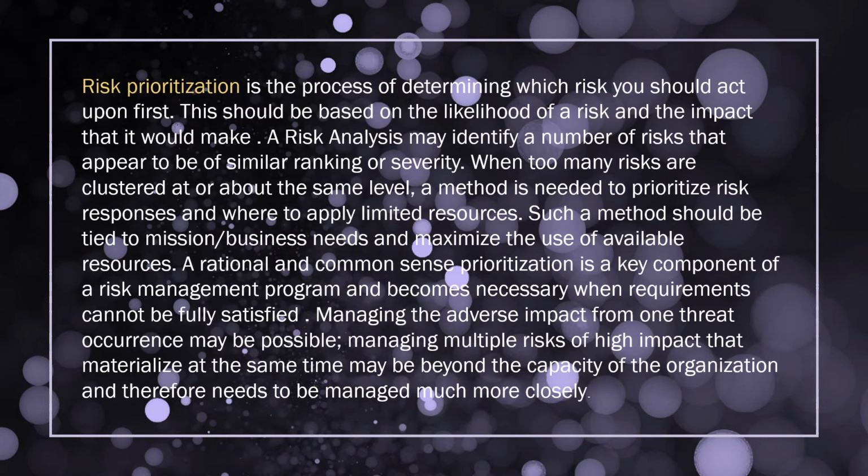Next is risk prioritization. What is risk prioritization? In this process, we determine which risk we should act upon first. That is only a priority, right? We give priority to what we can solve first. So here we determine which risk we can act upon first, based on the likelihood of a risk and the risk analysis.